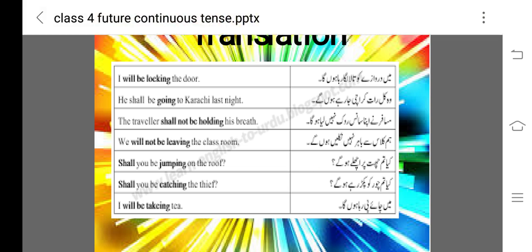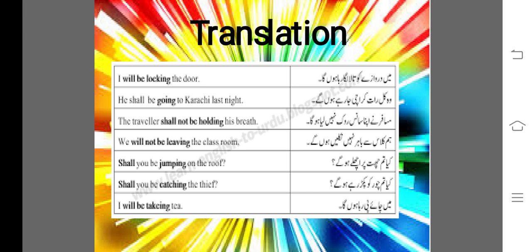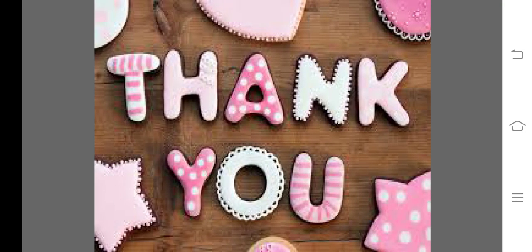So these are some Urdu and English sentences which you can easily talk about in the future continuous tense. I hope you all are having a good lecture and you have all understood this lecture about future continuous tense, and after the completion of future continuous tense we have completed all continuous tenses. So practice it at your home with your siblings, with your parents, by asking about their future plans. You will be having a very good conversation.